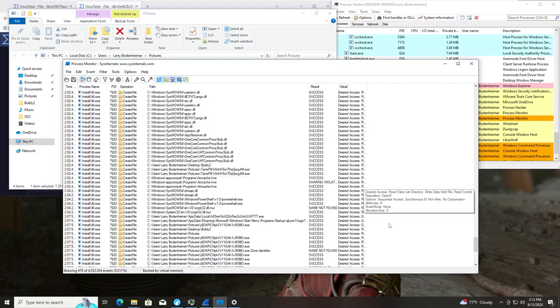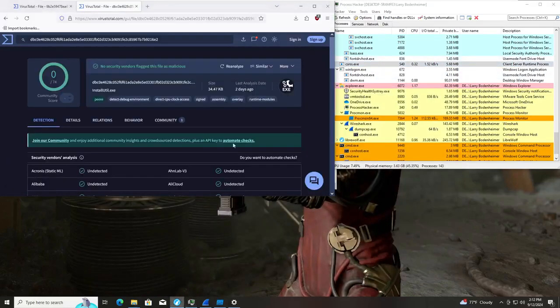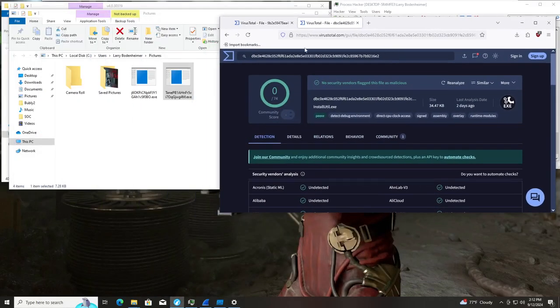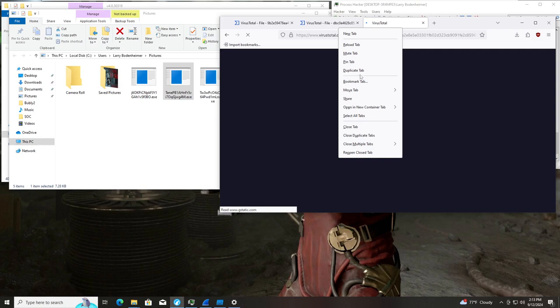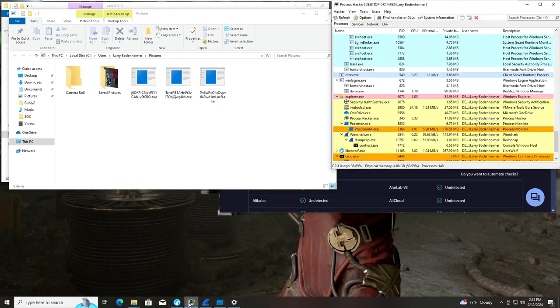What the heck is that? Okay, I'm gonna scroll. Why is it in pictures? And why is it still here? So let's duplicate 2 more tabs for the... It's still going. It's still doing stuff.